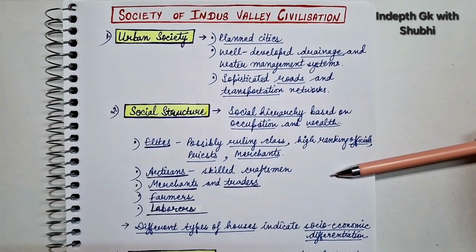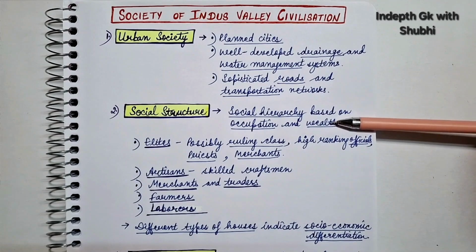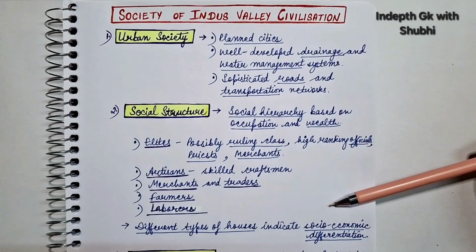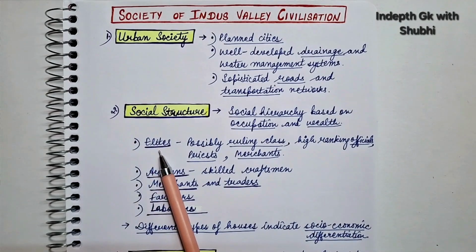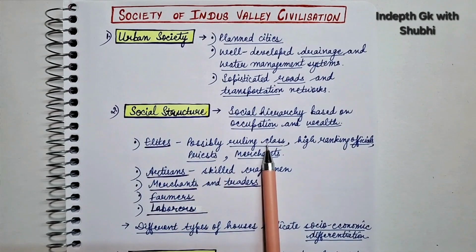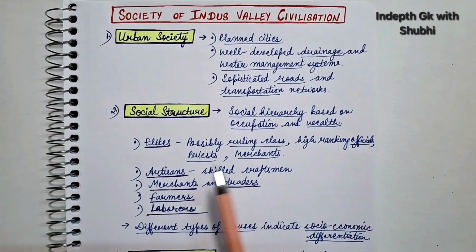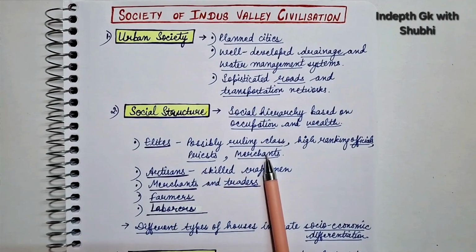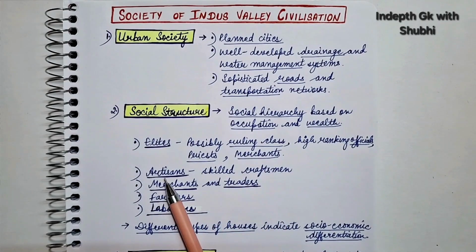Next, social structure. So there was social structure or social hierarchy based on occupation and wealth. And the social structure is like this. So first of all, there were elites, which comprises possibly of a ruling class, high-ranking officials, priests and merchants, big merchants. Next is artisans.